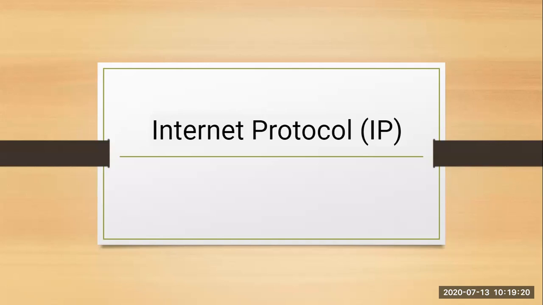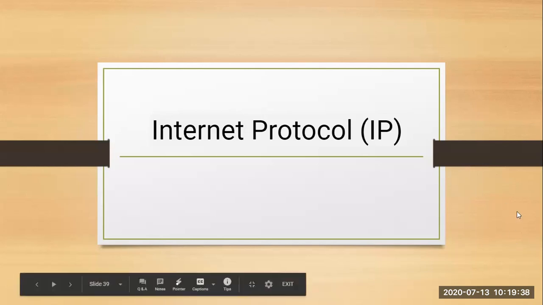So according to the IP address, the data is sent to the intended computer. Once the packet has arrived, it is handled differently depending on which transport protocol is being used. IP has two transport protocols: one is TCP and another is UDP. So that is your Internet Protocol.